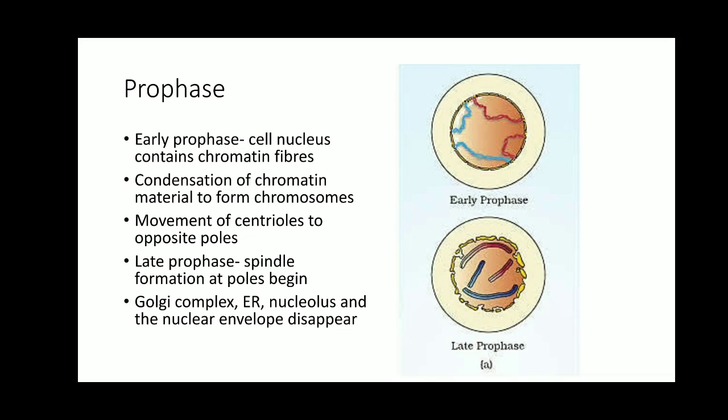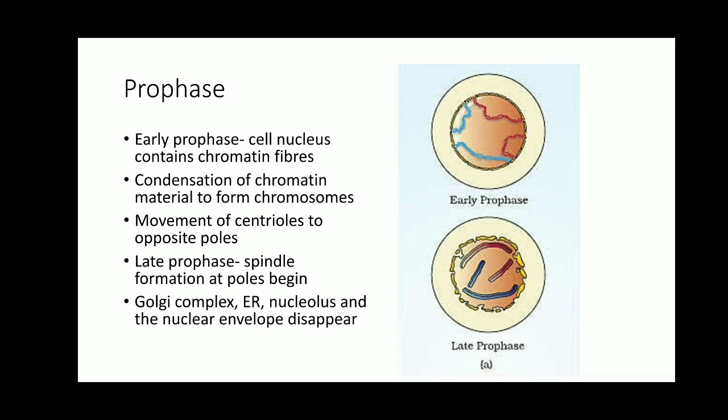That is how the chromatin is present in the nucleus of the cell when it is not dividing, when the cell is in interphase. After replication, the DNA is present in the form of chromatin fibers or chromosomal material.